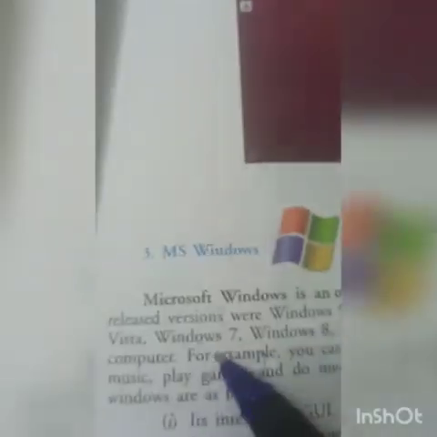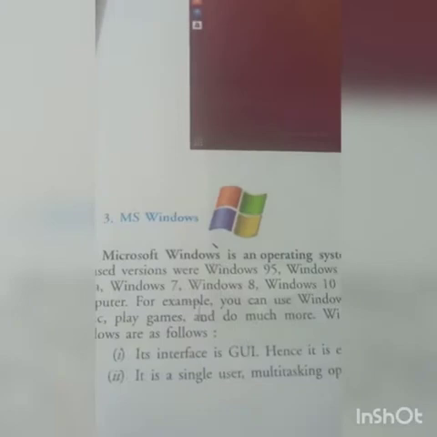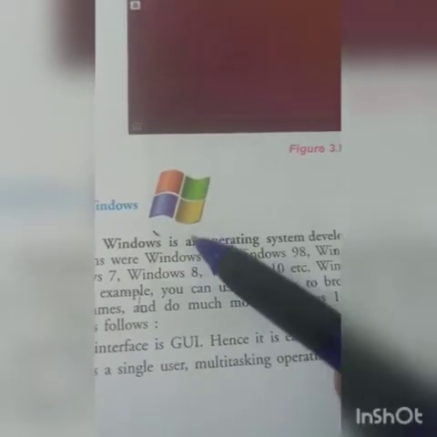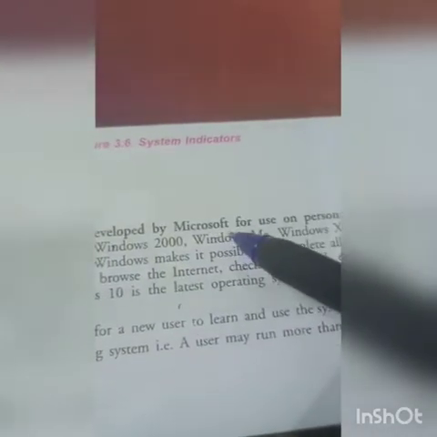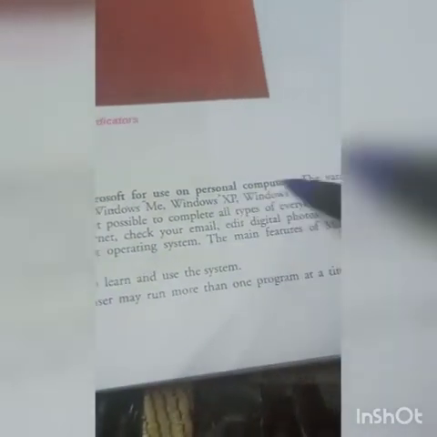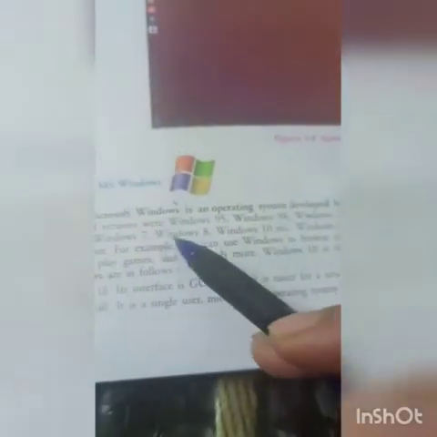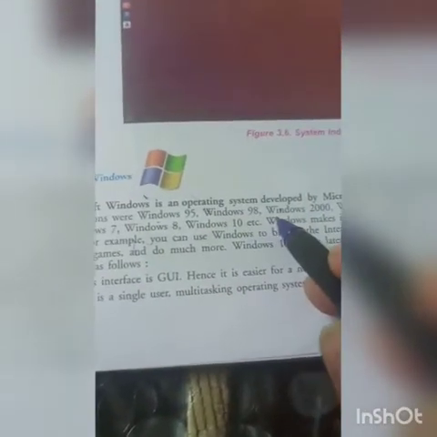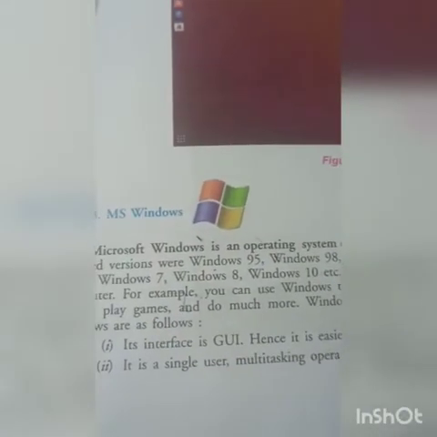The next is MS Windows. Nowadays we are using MS Windows. MS Windows is an operating system developed by Microsoft company. The earlier released versions were Windows 95, Windows 98, Windows Vista, Windows NT, and Windows Explorer.